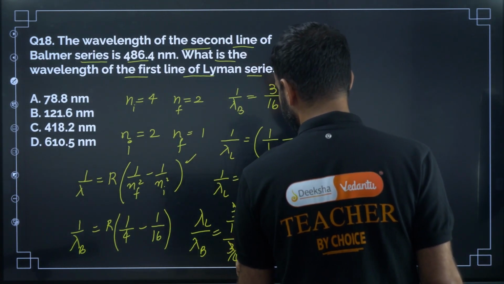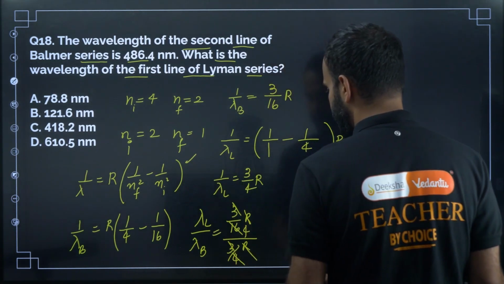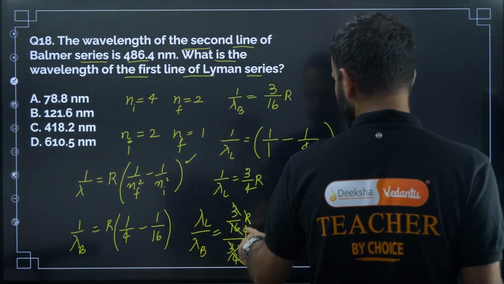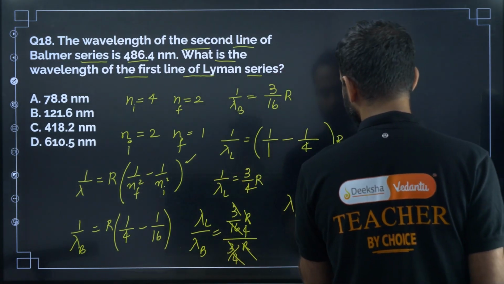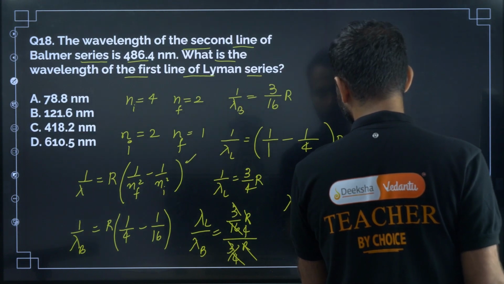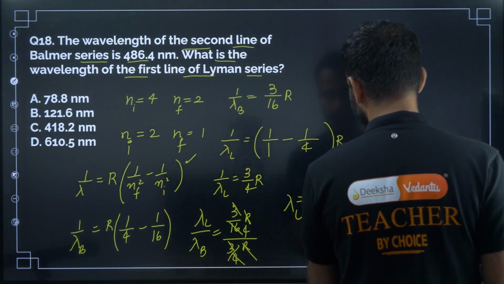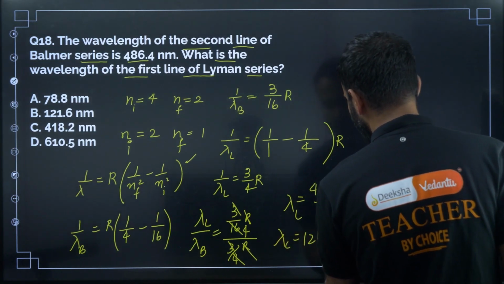Now 3 will get cancelled, so this will be 4, and R will get cancelled. So lambda L is equal to lambda b divided by 4. Lambda b is 486.4 nanometer divided by 4. So lambda L is equal to 121.6 nanometer.